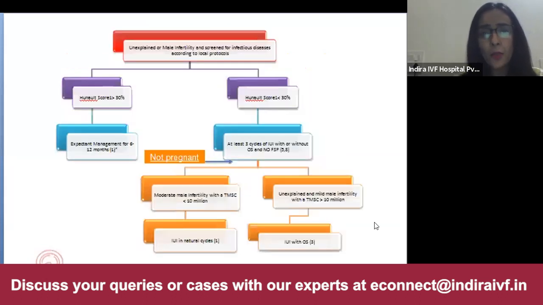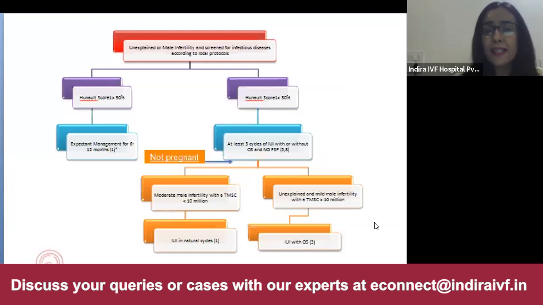Now, this is the Hunault prediction score, which I would like to tell that if the scoring is less than 30%, means if the chance of getting pregnant within 1 year is less than 30%, then it is best that we go with 3 cycles of IUI with or without stimulation. And if the chance of conception is more than 30% in a year's time, it is better that we wait for 6 months to 1 year time.